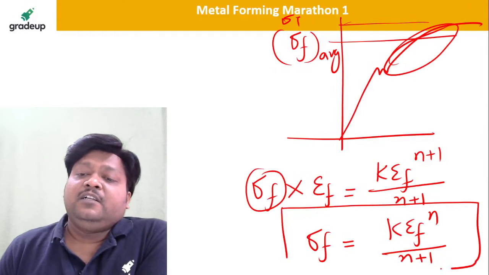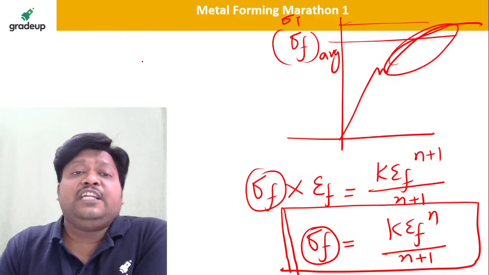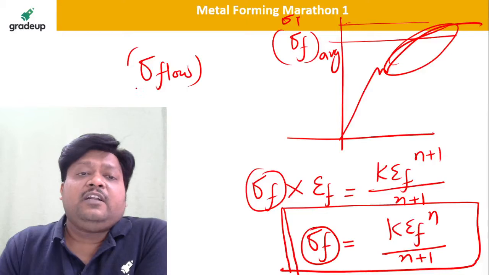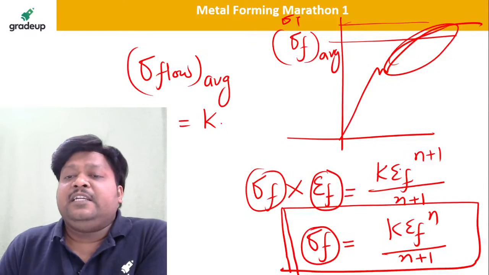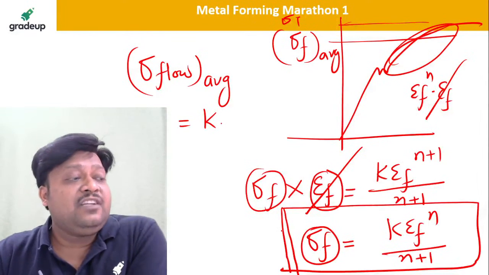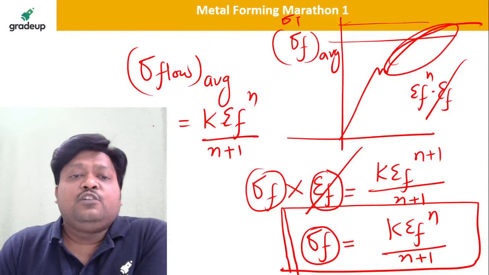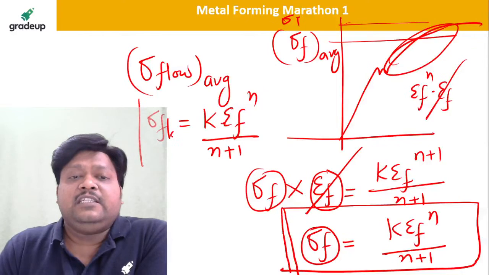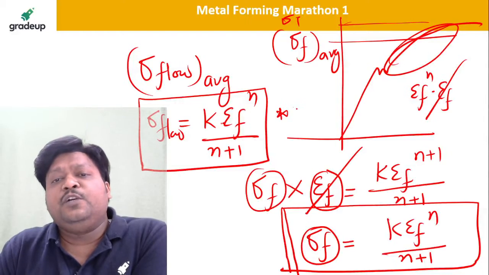So please remember, whenever we need to calculate the flow stress or average flow stress, it is equal to what? K into, because if I write this epsilon f to the power n plus 1 as epsilon f to the power n into epsilon f, this epsilon f gets cancelled out, and you will get the average flow stress as k into epsilon f to the power n divided by n plus 1. So this is the average flow stress, dear students. Whenever we require it, we definitely use this equation. No any issue.